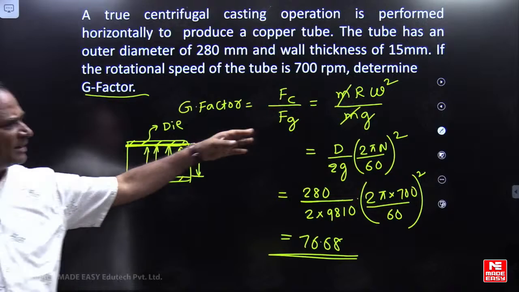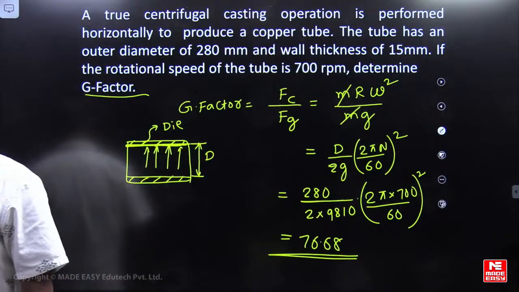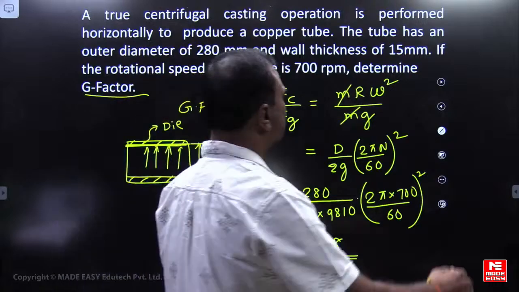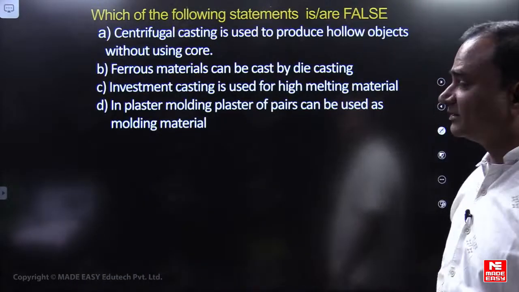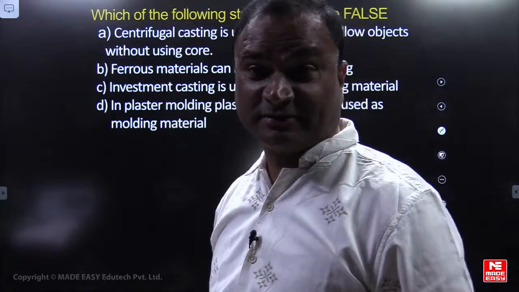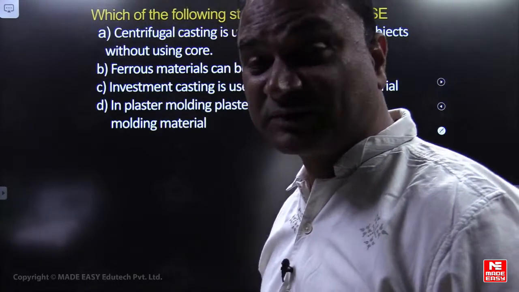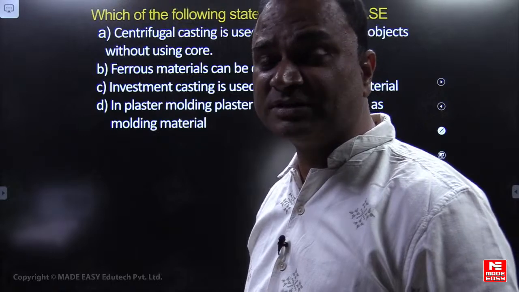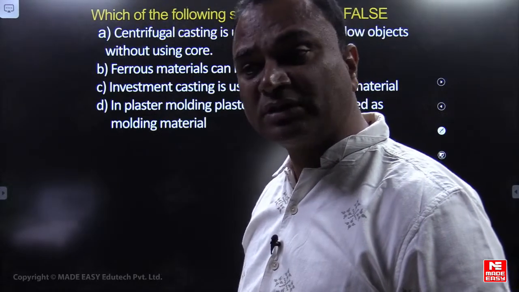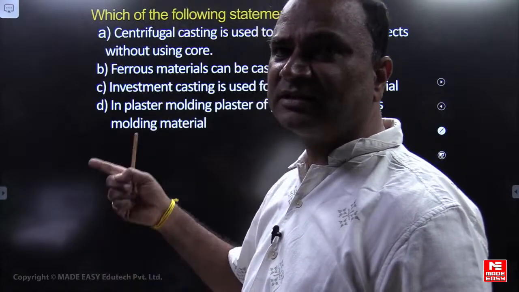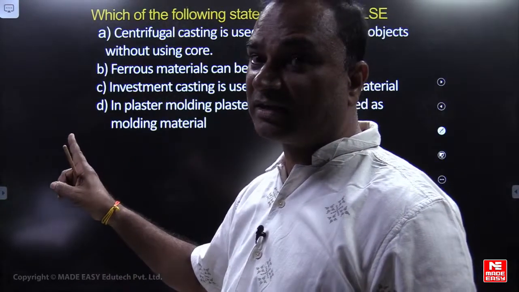If the diameter is D by 2, I am writing it. Yeah, this you can think of. For theory questions, read the concepts well, because a lot of concept is required. Especially for MSQ type of questions, you have to know the theory completely, read the question once and twice, and answer the questions carefully.